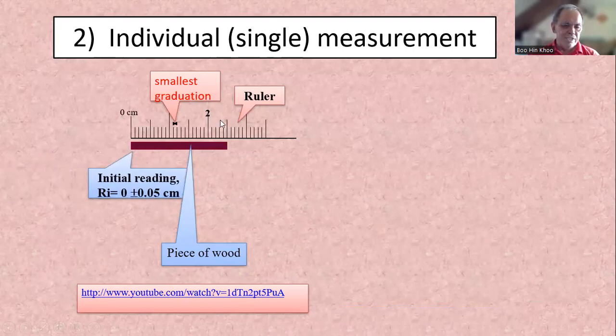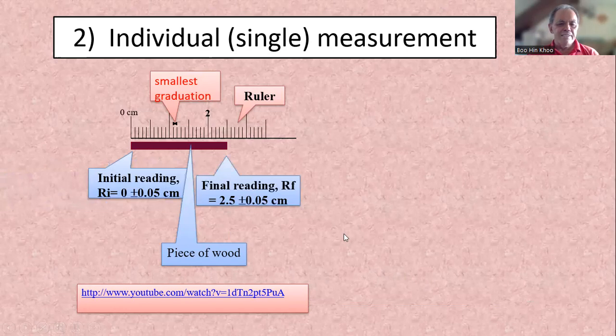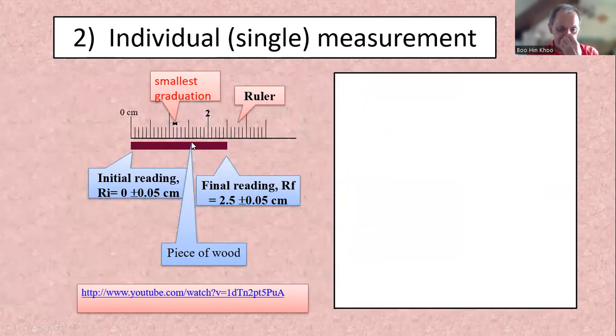Example, in this case, is a ruler. So we take the initial measurement. Here, although we may say it's 0, we can still argue there's uncertainty there. We don't know whether it's slightly more or slightly less than 0. So that's why we write it as 0 plus minus 0.05 cm. We take the smallest gradation, divide by 2. And then here is 2.5, uncertainty 0.05.